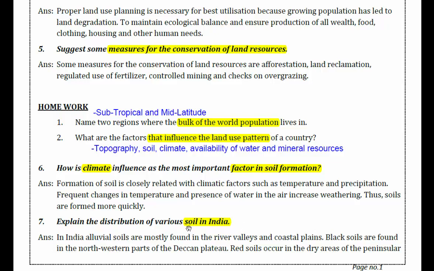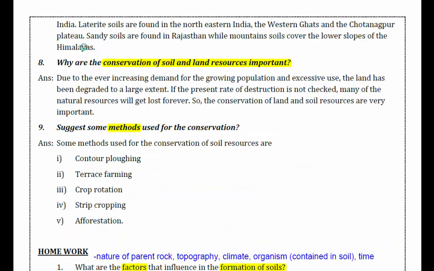Explain the distribution of various soils in India. Alluvial soils are mostly found in river valleys and coastal plains. Black soils are found in the northwestern part of the Deccan Plateau. Red soils occur in the dry areas of peninsular India, in the central part of India.